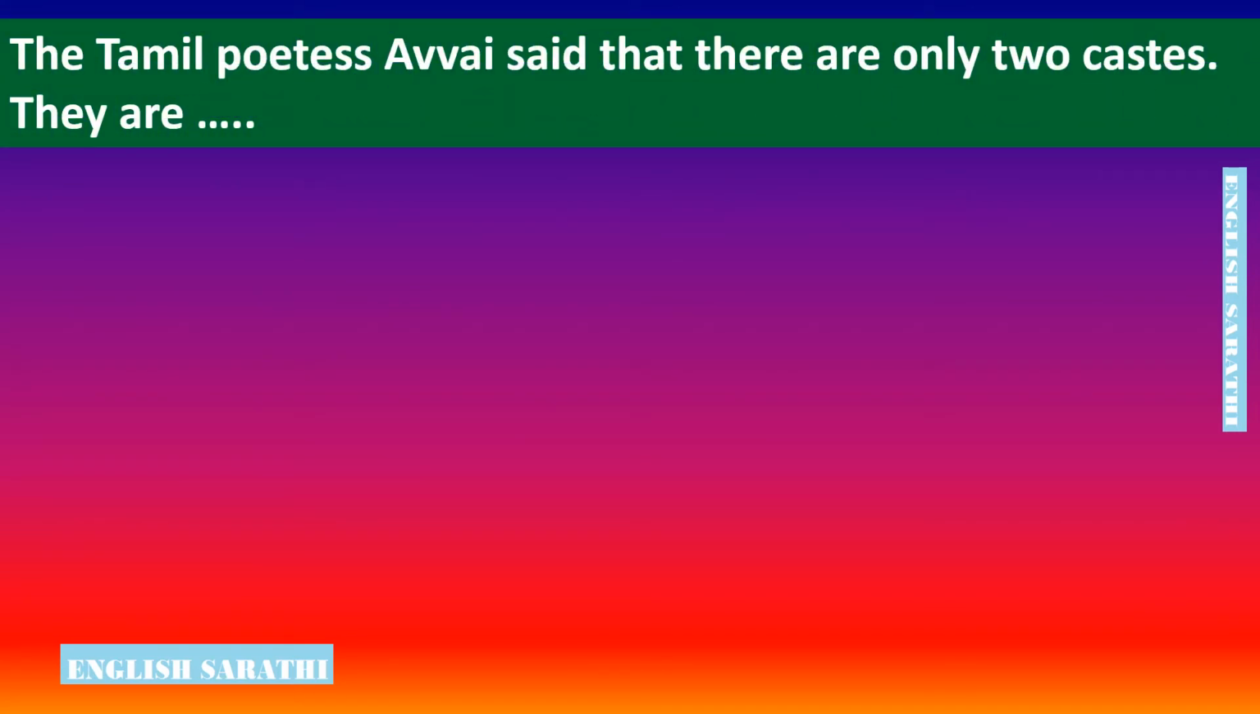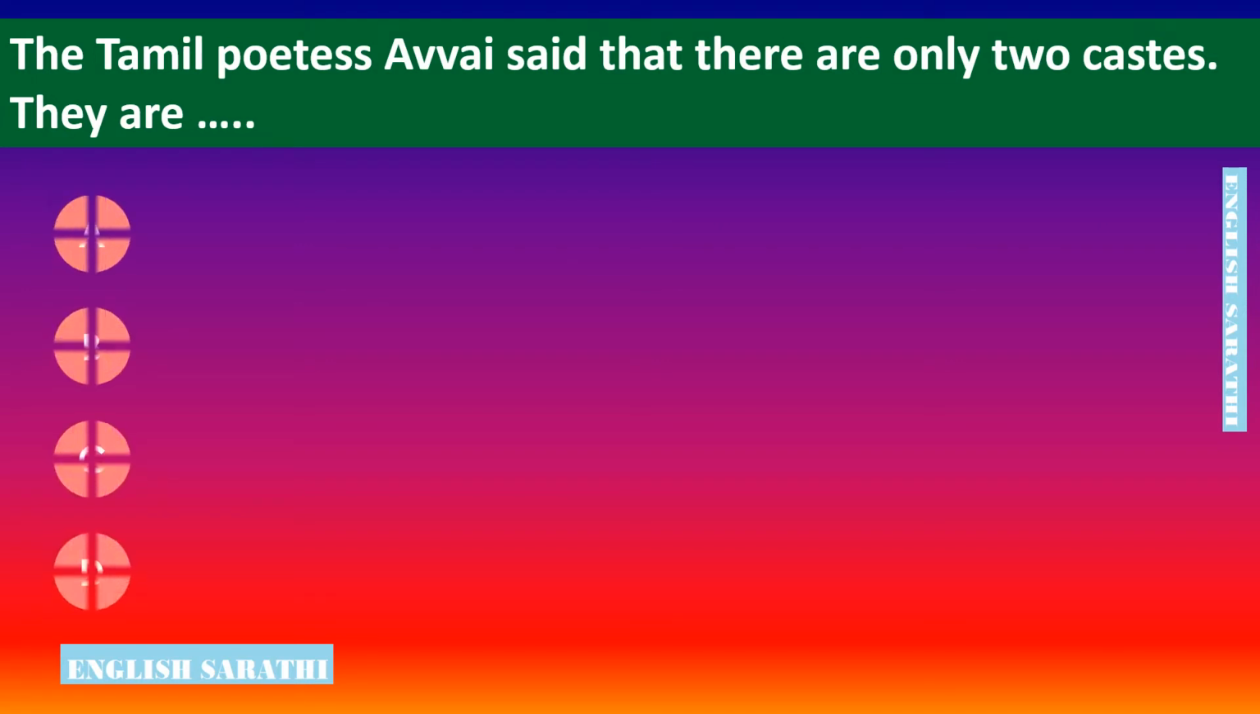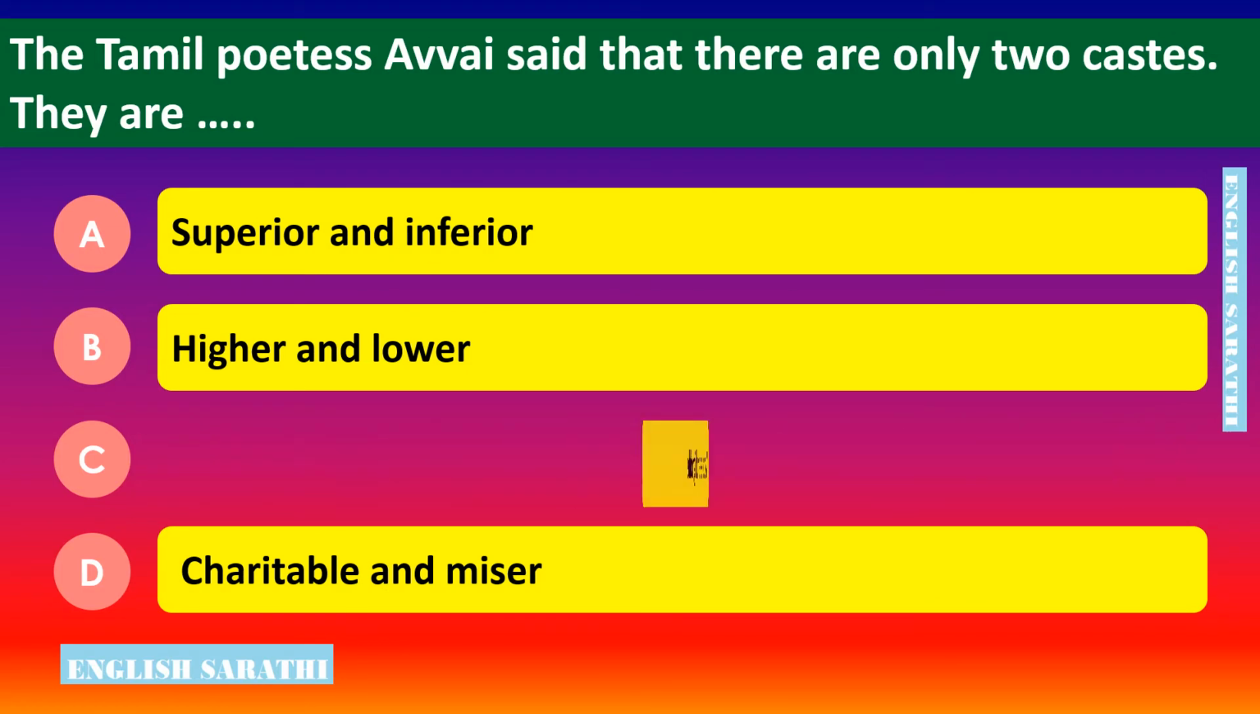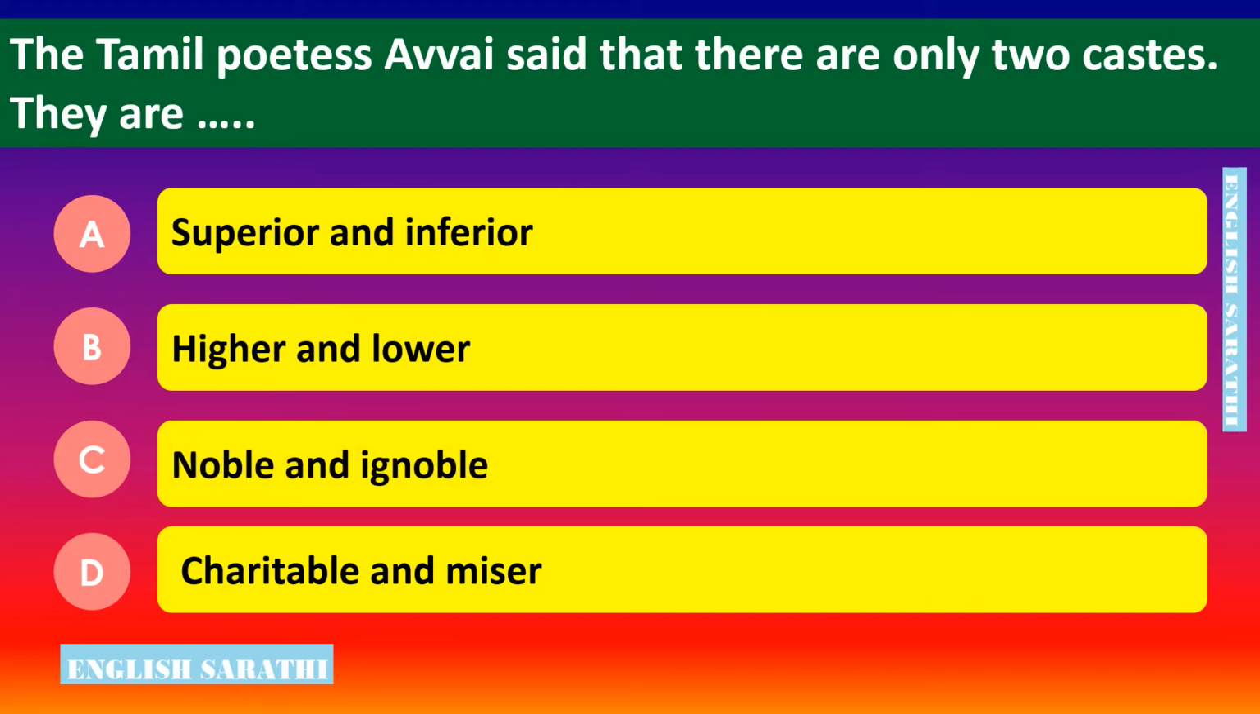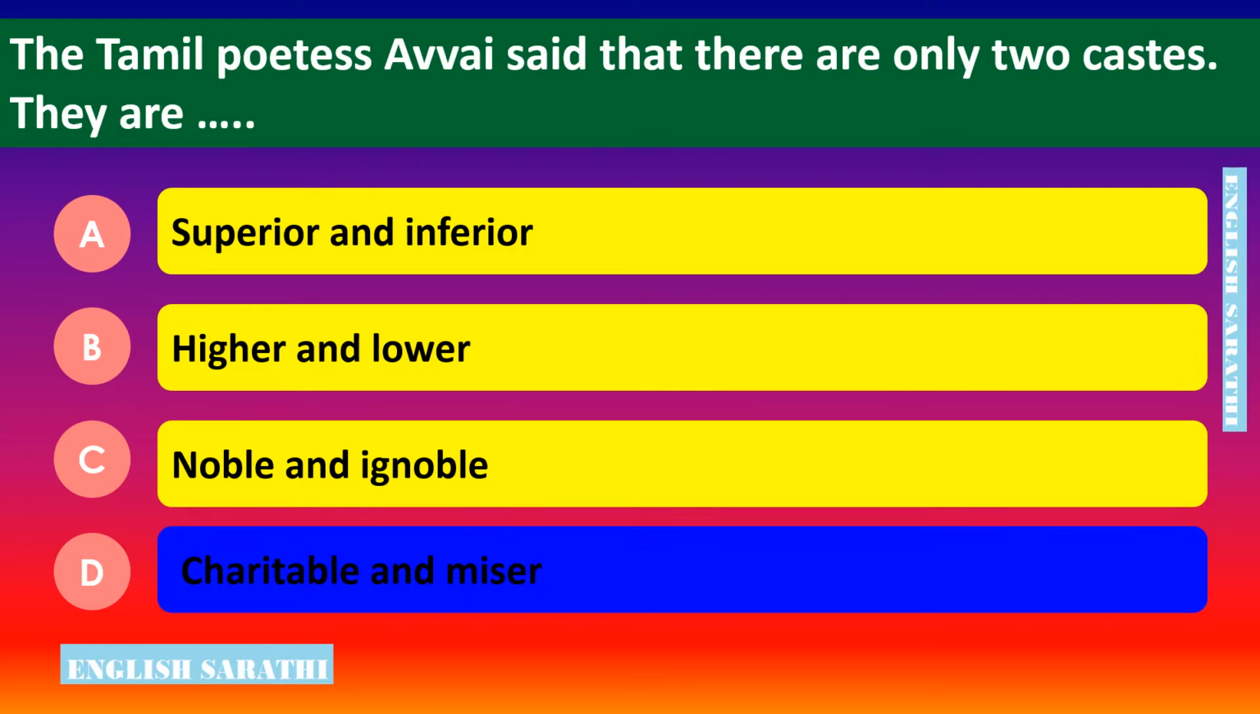The Tamil poetess Avai said that there are only 2 castes. They are dash. Look at the following options. Option A, superior and inferior. Option B, higher and lower. Option C, noble and ignoble. Option D, charitable and a miser. The correct answer is option D, charitable and miser. The Tamil poetess Avai said that there are only 2 castes. They are charitable and miser.